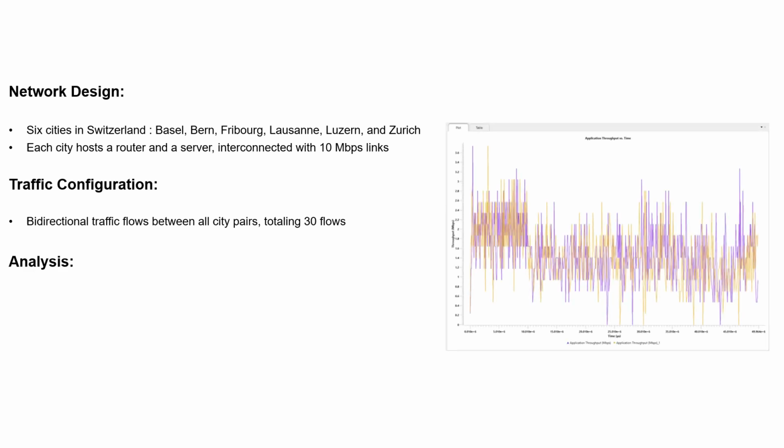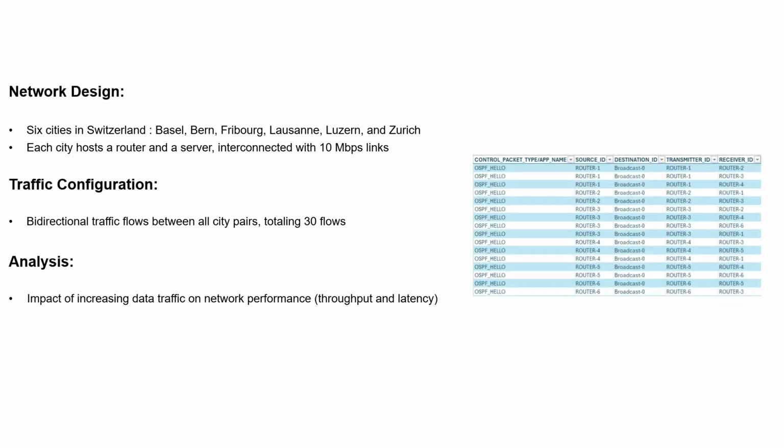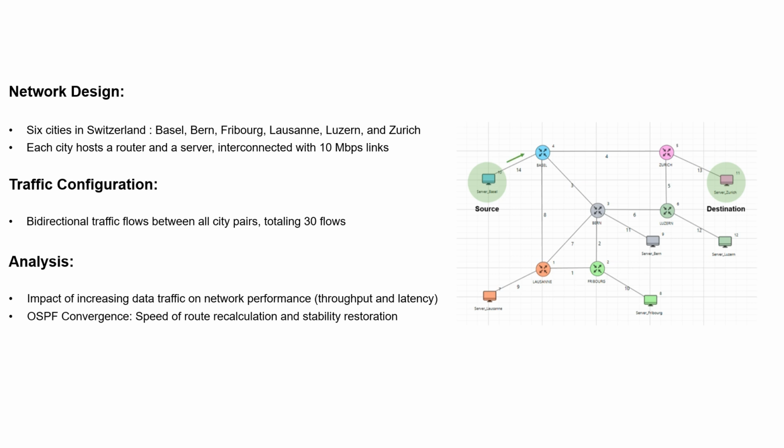Analysis: analyzing how increasing data traffic rates between cities affects network performance, particularly throughput and latency. Focus on OSPF convergence: understanding how quickly OSPF recalculates routes and restores network stability. Examining network resilience by assessing OSPF's ability to reroute traffic effectively during link failures and studying the impact on throughput